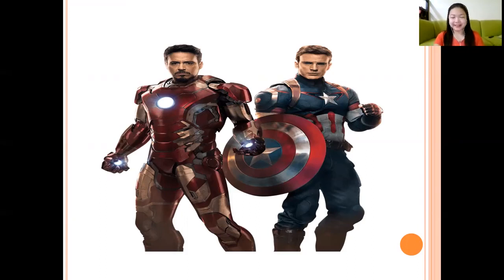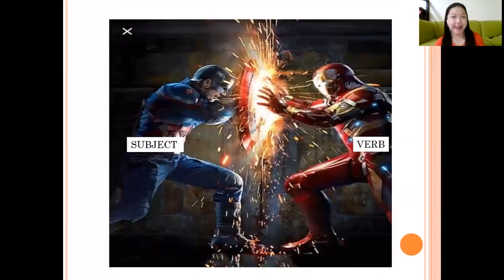Okay, next. We have Captain America and Iron Man, but what can you see on the picture? They are fighting. So let us consider Captain America as the subject and Iron Man as the verb. So this is what happens if subject and verb do not agree with each other.